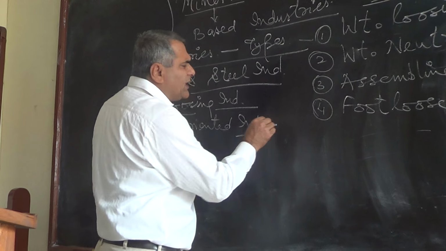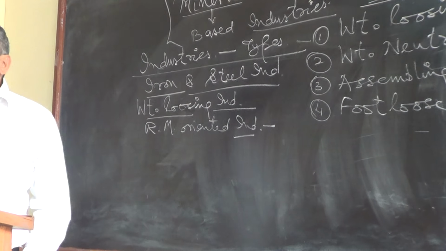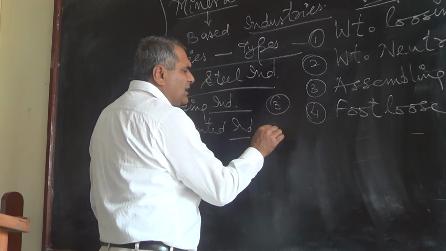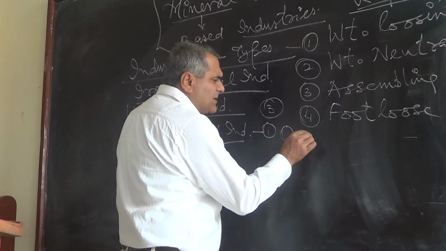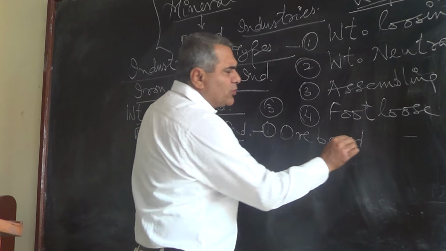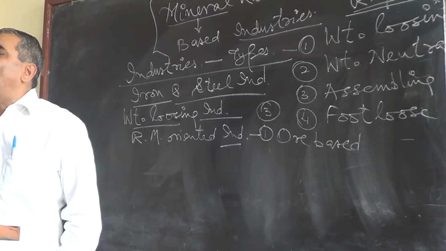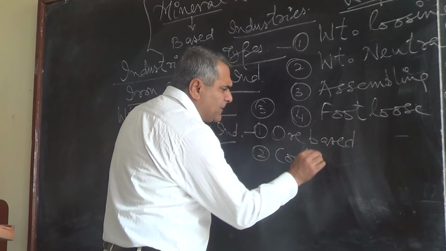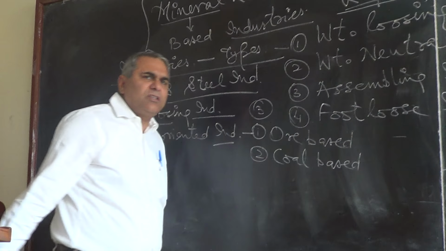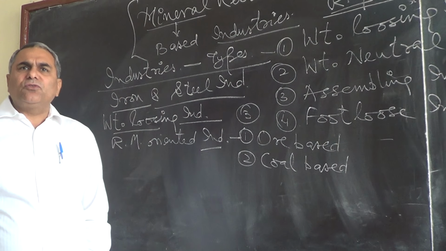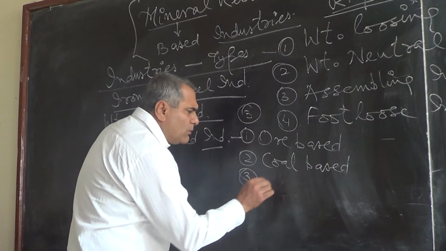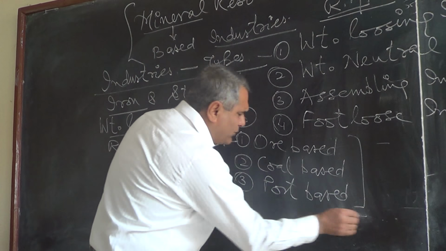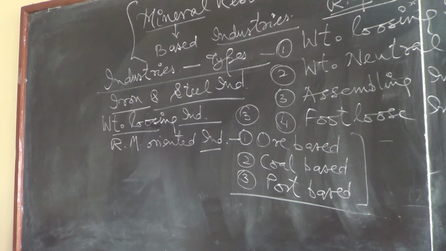And if you see the location, all the steel industries in India, there are three locations. One is they are called ore based, either they are located near the ore, where the ore is available, or it is coal based steel industry, or where the availability of coal is there, or it is port based steel industry. So these are the three types of steel industries there are in India.